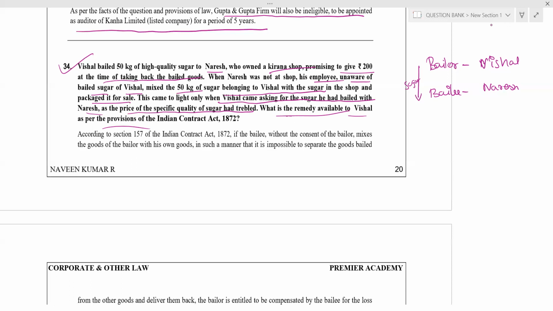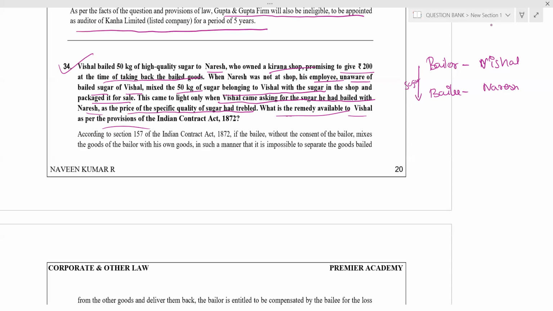Yeah, it is my mistake. I am the person who mixed the goods, your goods with my own goods, so I will bear the separable cost. If goods are in separable nature, Naresh will bear only the separable cost and return the goods after separation. Yes or no? He will give, here is your gents' slipper, have this. I will bear the separable cost.